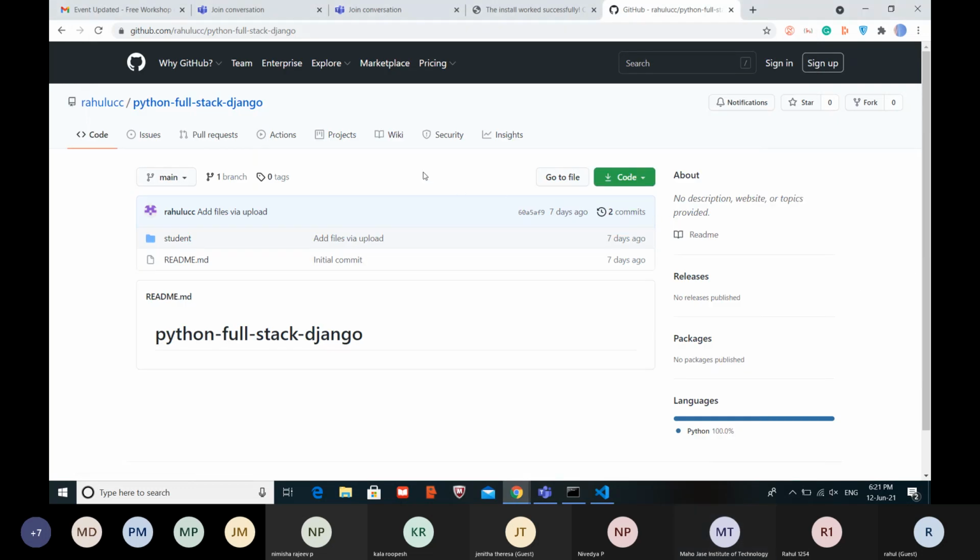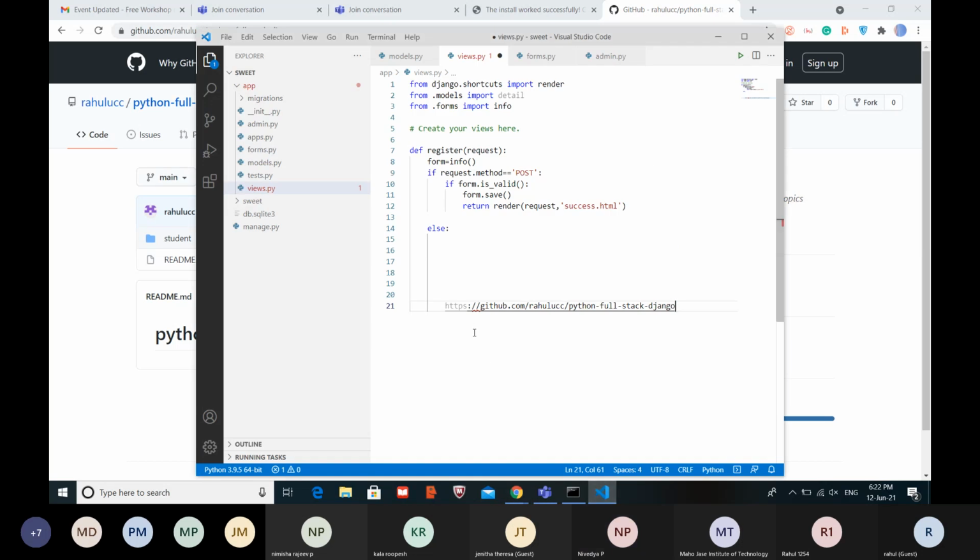Have you all got the link? No, sir, I couldn't get it. Okay, just type HTTPS. Go to github.com and type /Rahul UCC. You can see his project. In that, select Python full stack Django. Okay, sir, got it. I will refer.